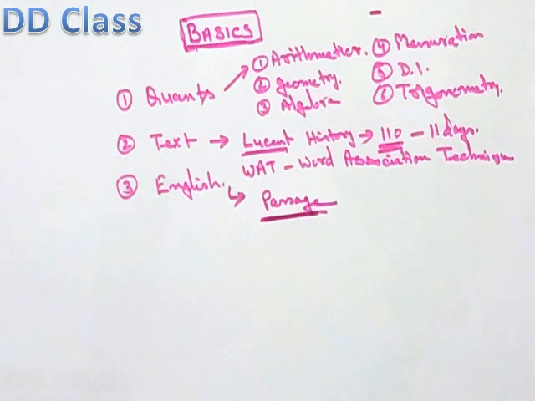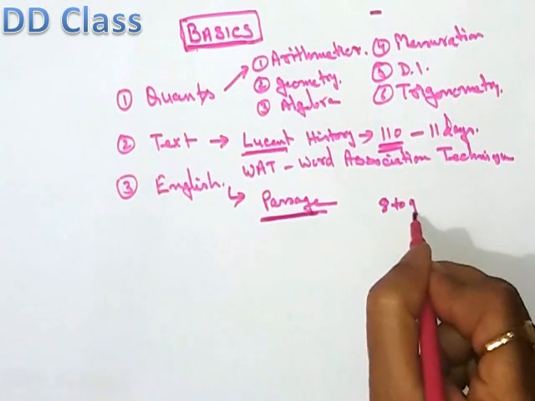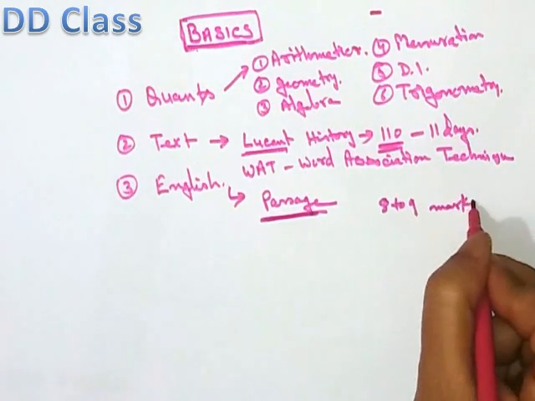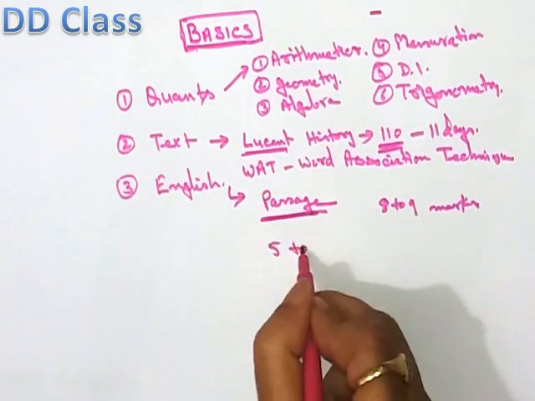I have seen that those who are well versed in English also have problems dealing with passages, very peculiar. So we will show you how to get 8 to 9 marks from any type of passage, just by devoting 5 to 6 days of effort.